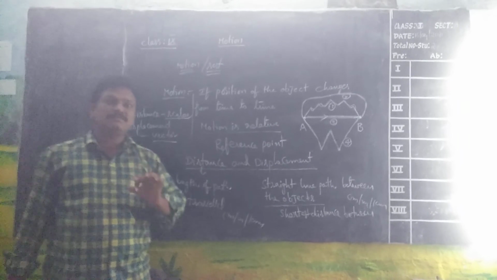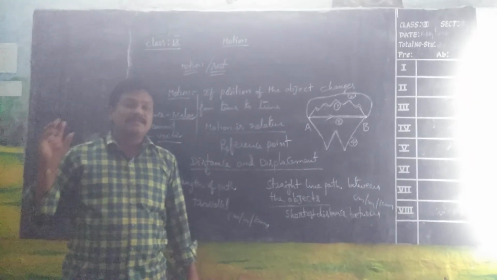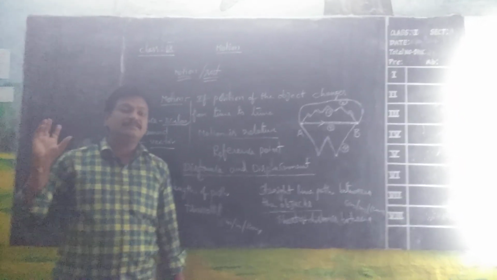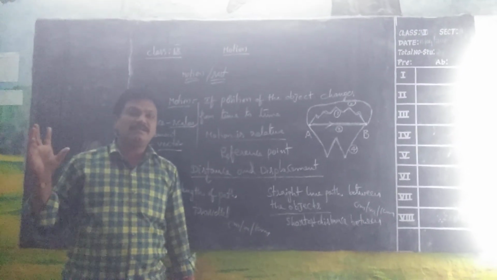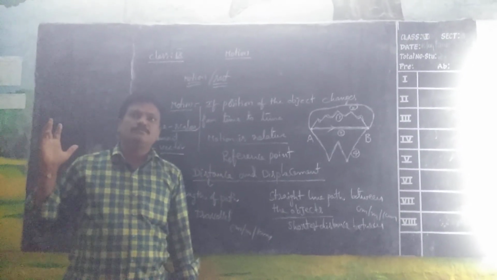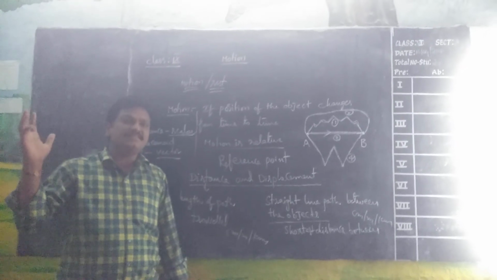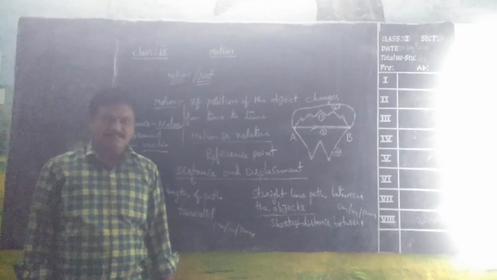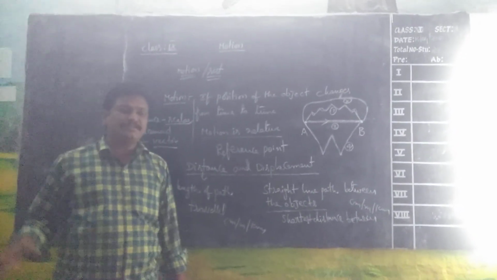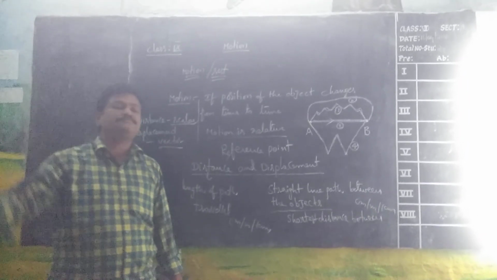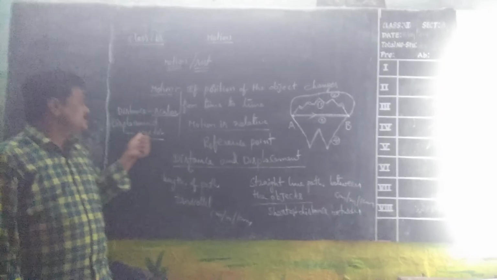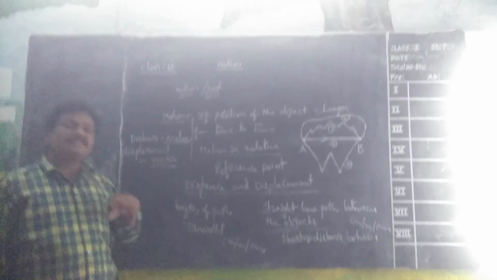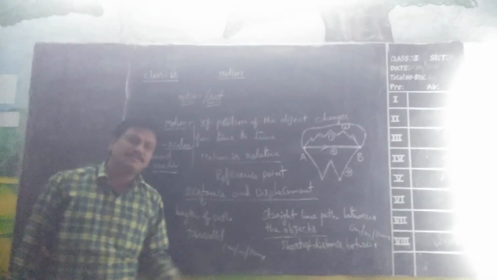Vector means along with magnitude, for example, the train is traveling at 10 meters per second, or he traveled 50 meters in the north direction. 50 meters is the magnitude, north is the direction. Like that, displacement is a vector, that means it has both magnitude and direction.